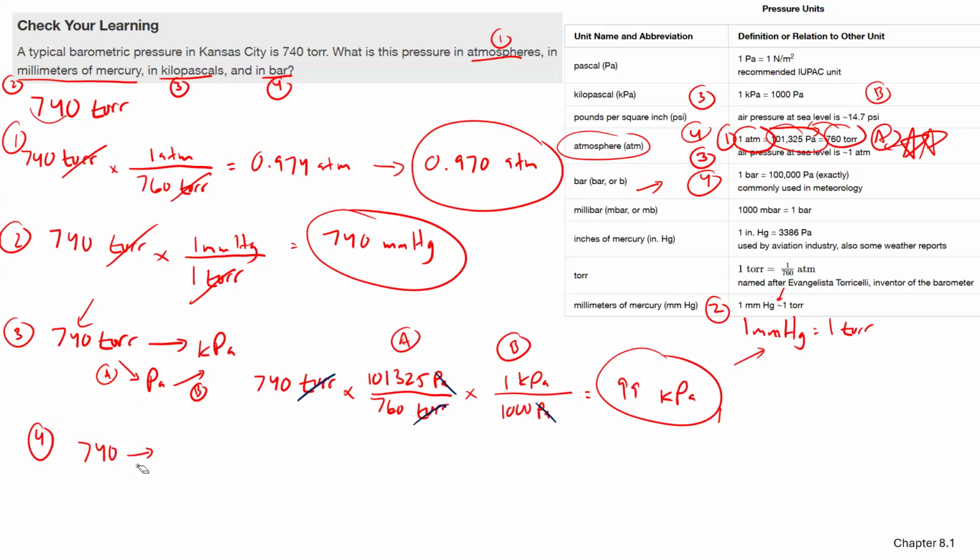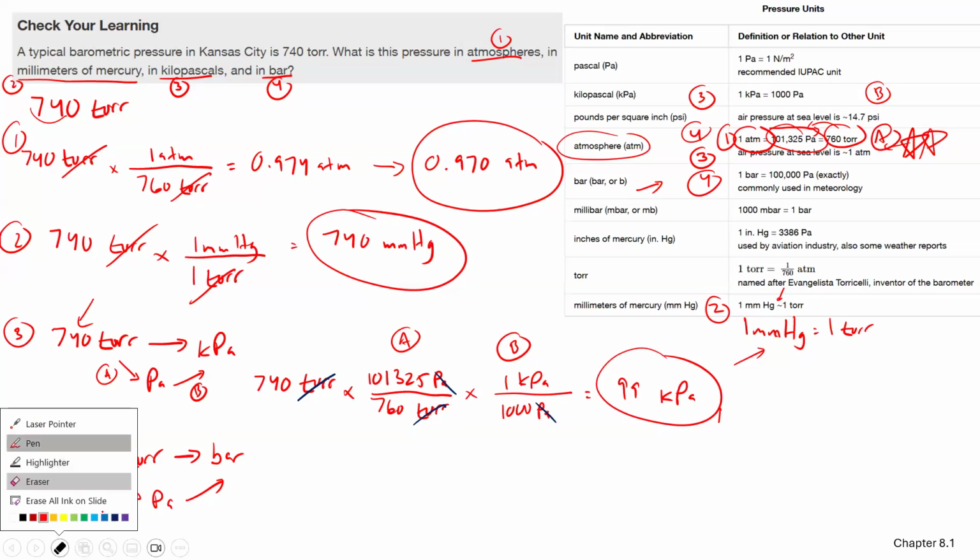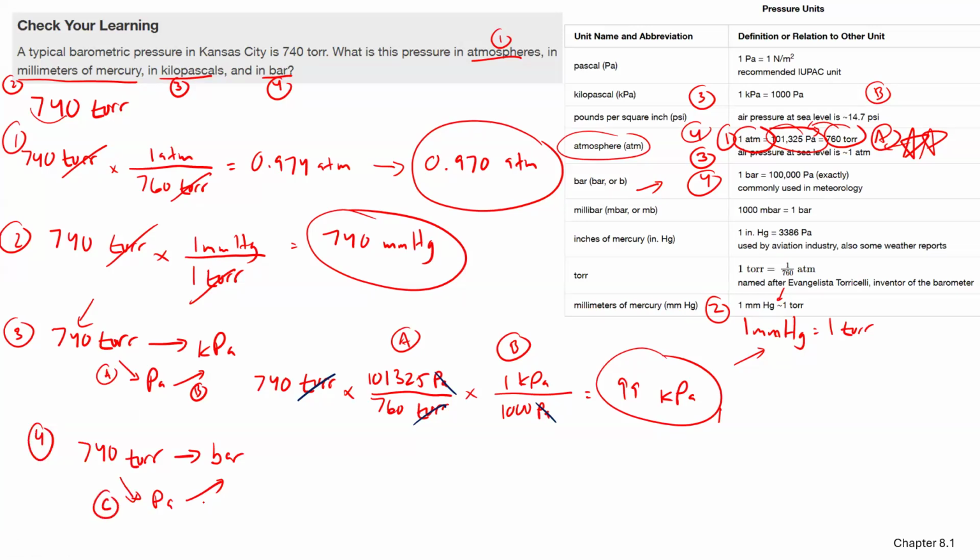So let's just start fresh. Torr, and we're trying to go to bar. We don't have a direct conversion, so we're going to go from torr to pascals to bar. I'm going to call this C and D, so we can keep track of what we're doing.